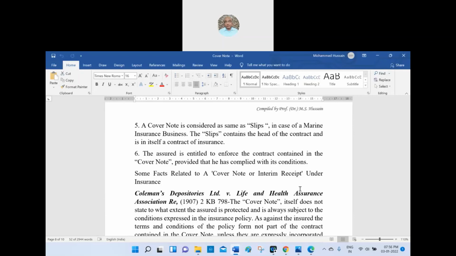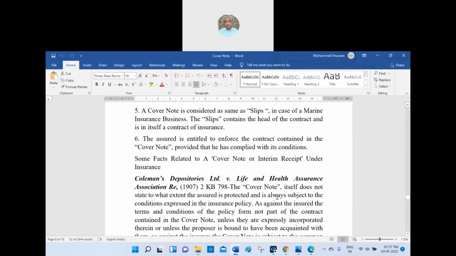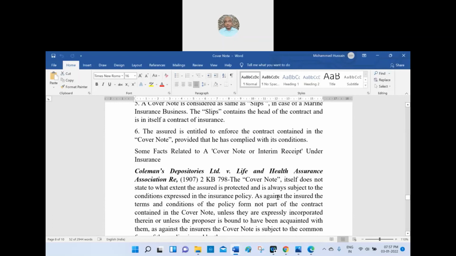Yes, sir. The insured is entitled to enforce the contract contained in the cover note provided that he has complied with its conditions. So nothing is there. If all the conditions are complied with, there is no hitch, then naturally that will make the cover note like an accepted policy bond.